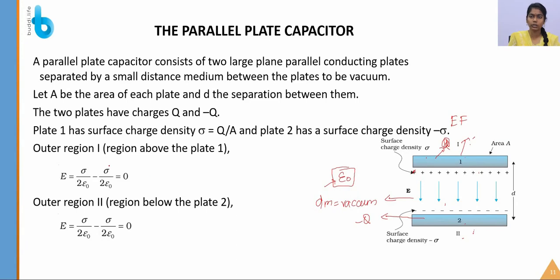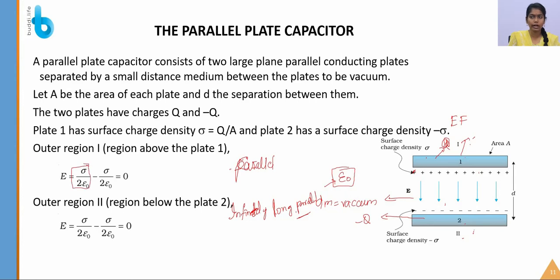How does it become so? In the first chapter, in Gauss law, we saw a second application, the infinitely long sheet, and we saw this formula.